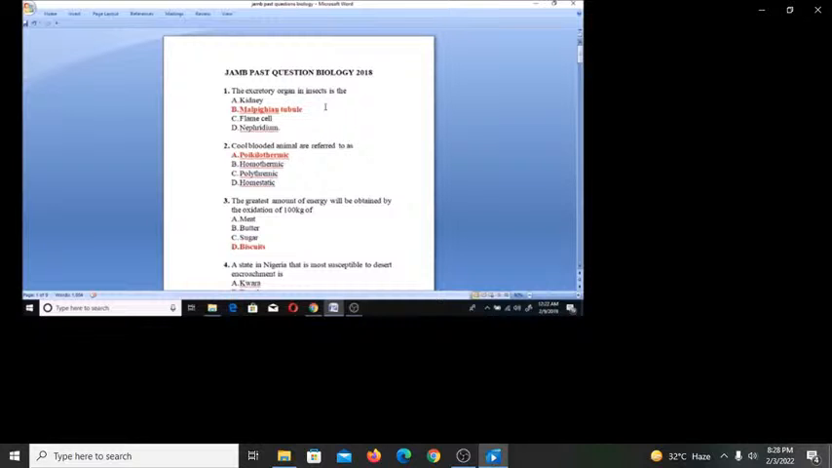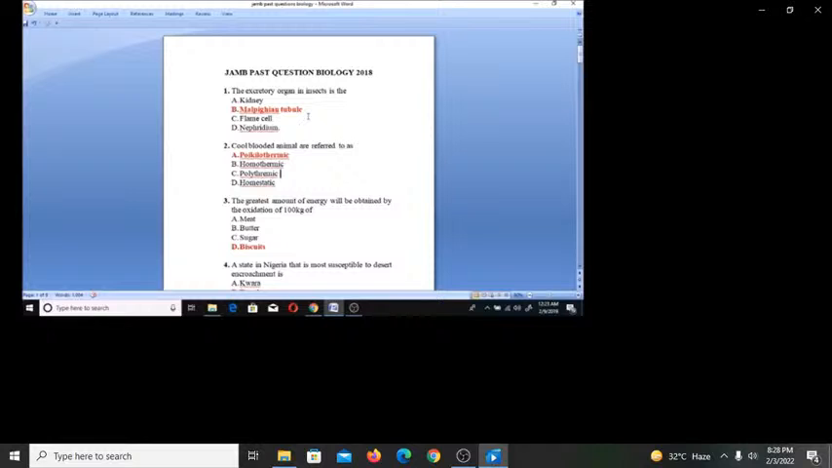So the answer is Mammalian tubule, and you can see this under excretory system in your biology textbook, whether you're using modern biology or any biology textbook. Under excretory systems, you're going to see the various excretory organs for the various animals or living things, and you will notice that the excretory organ for insects is Mammalian tubule. Now let's get to the second question.